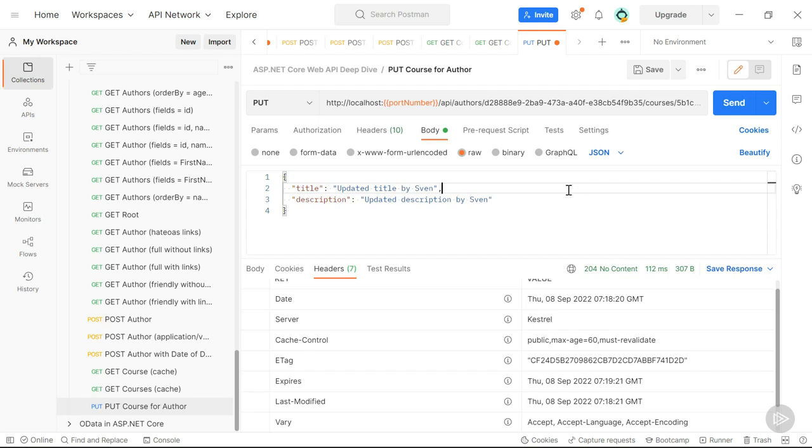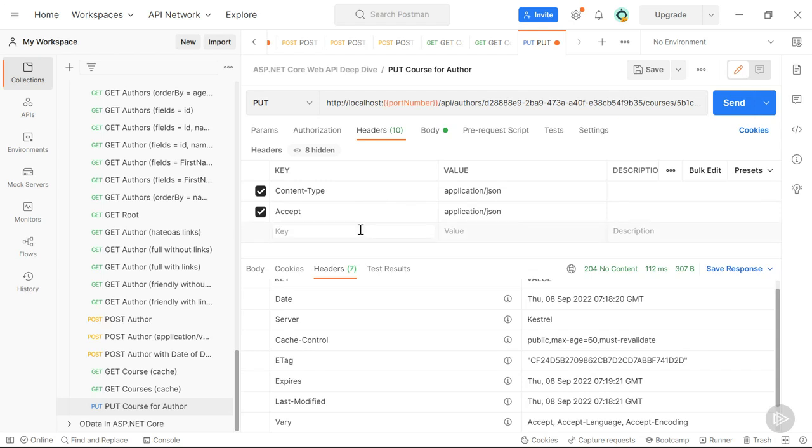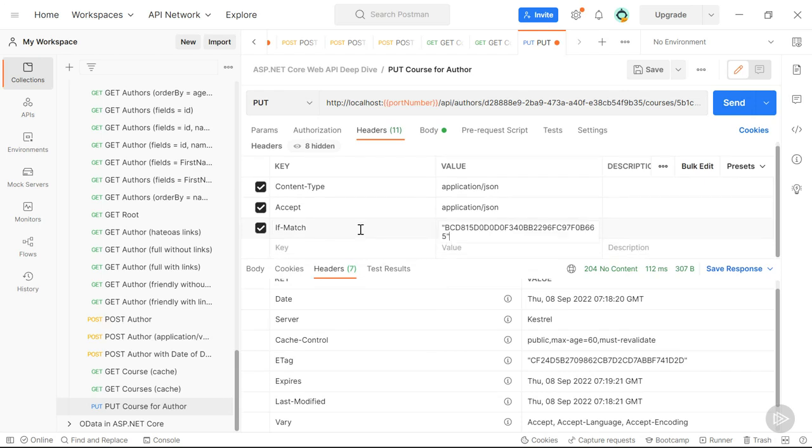What should happen now is that the consuming application, which is the application Sven is using, or possibly an in-between cache if we have that installed, well, that should take this ETag value and put it in the If-Match header for our PUT request. In our case, Postman is the client application that is sending the request, so we can manually add it. In reality, it's either code in the cache or in your client application that does this. So we pass through an If-Match header with the ETag as value. Let's send it.